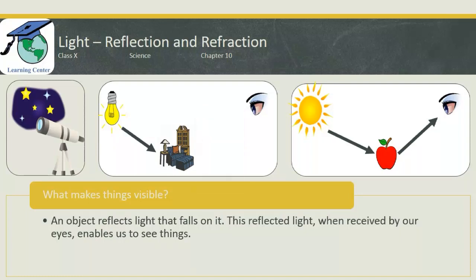Just imagine if this wall is made of glass, that means this wall is transparent. Okay, then will you be able to see the objects in the other room? Obviously yes.